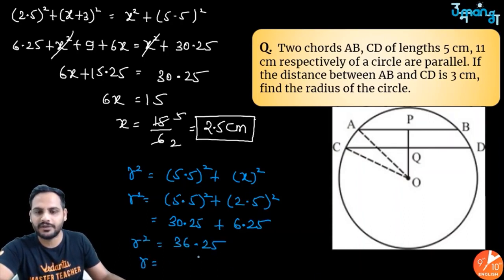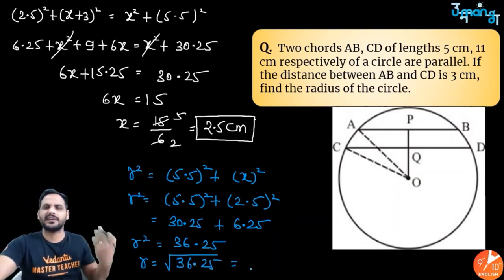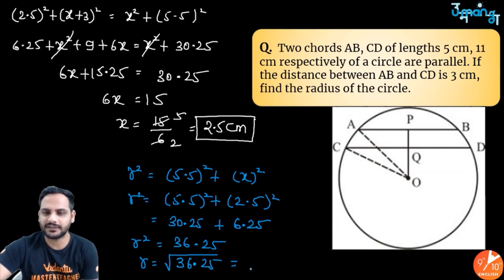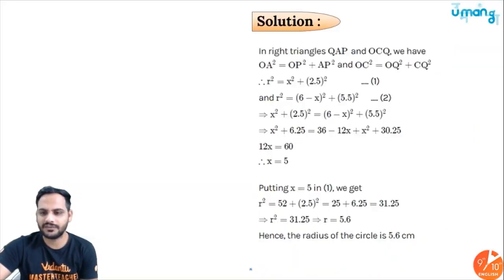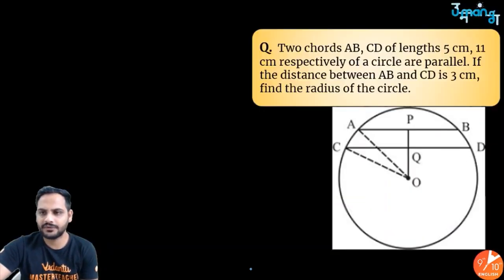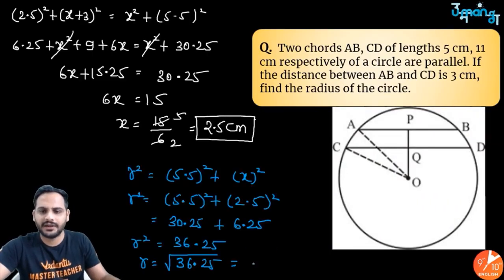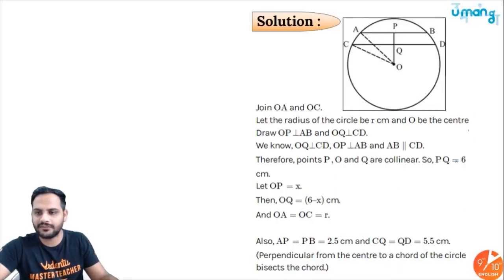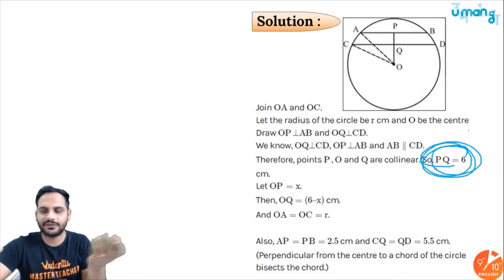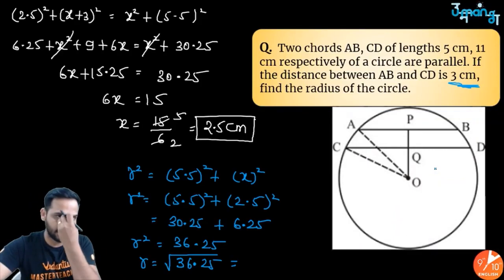So r will be equal to the square root of 36.25, and it will be very close to 6.1, 6.2, something like that. Got it? Here PQ is equal to 6, but in the book it is given 3. There's a difference, but our answer is correct. Actually, here they have solved with 3 centimeter and here with 6 centimeter. That is why the answers are different, but our answer is correct for the given question.